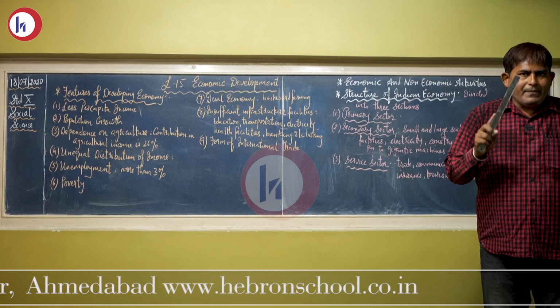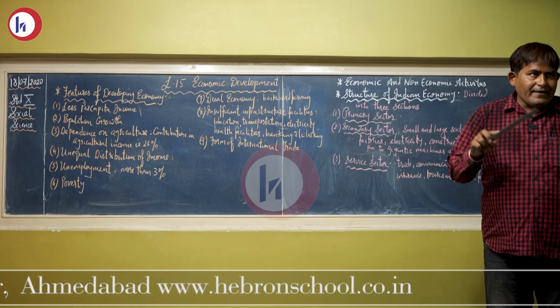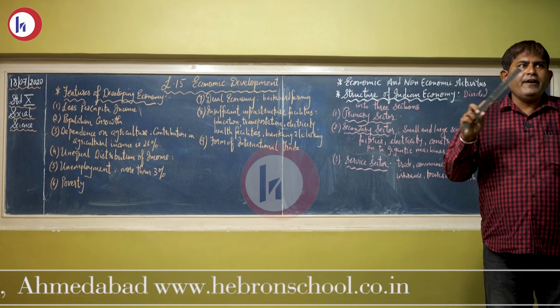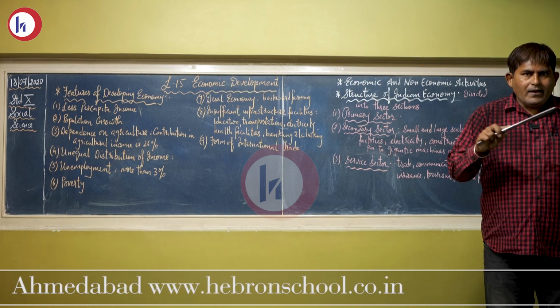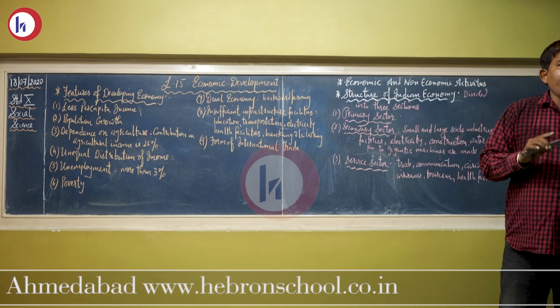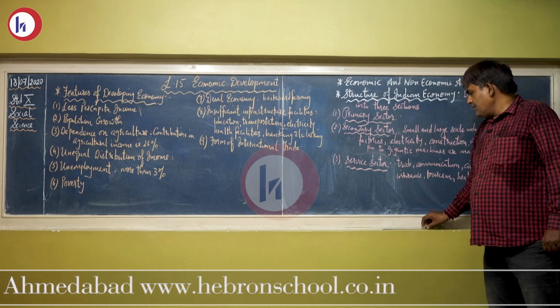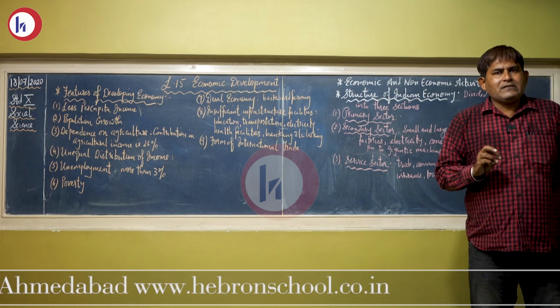Now, when I say primary sector, it means all the developing countries are involved in primary occupation. The main primary occupation of the people of our country is agriculture, mining, collecting farm products, and so on.